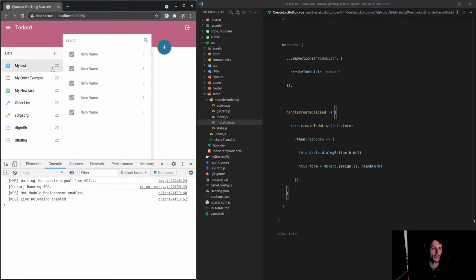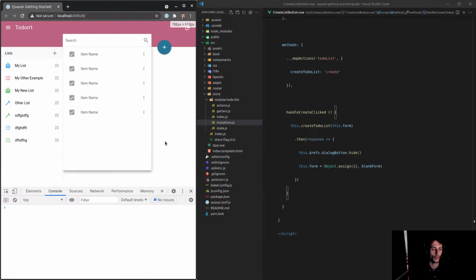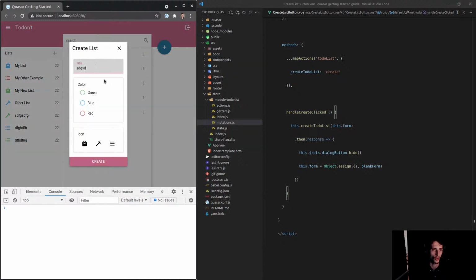I'm going to have to create a delete button soon. That's another thing I want to do with the state in the tutorial. So let's do that. Blue, hammer, boom.